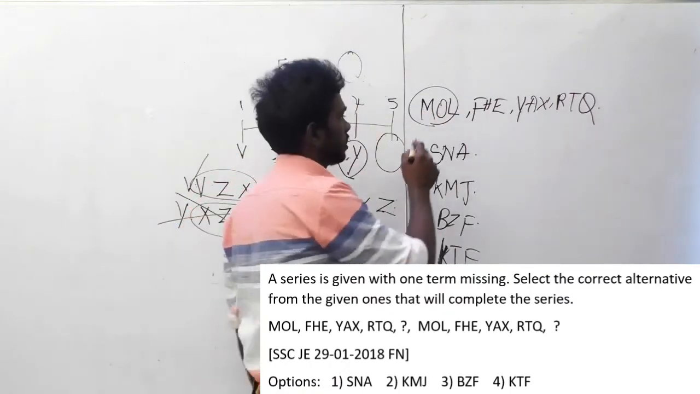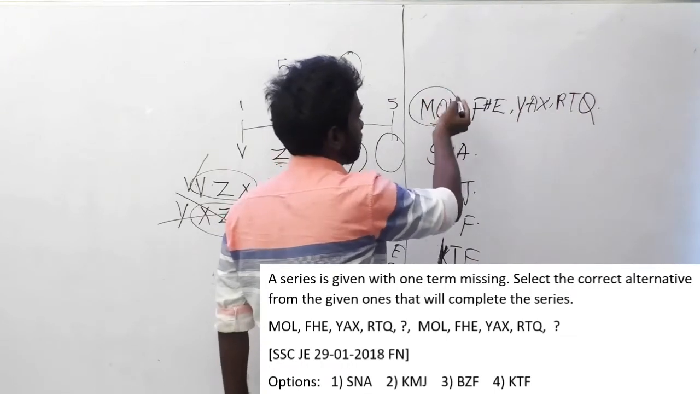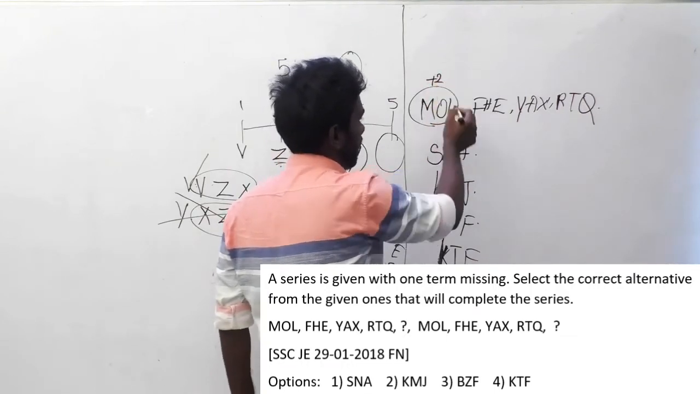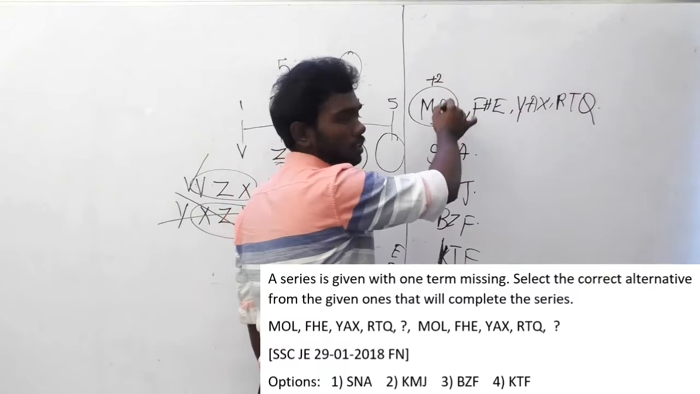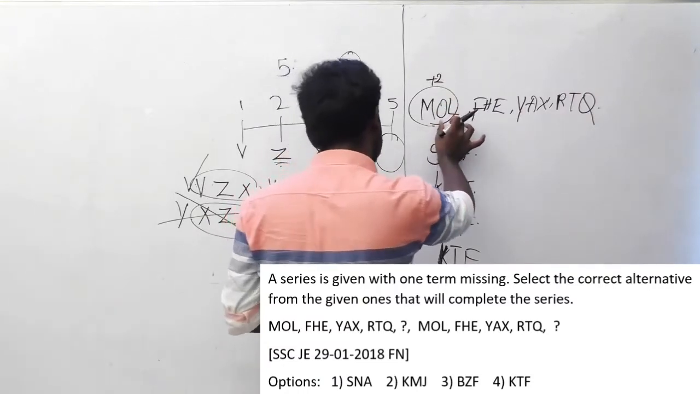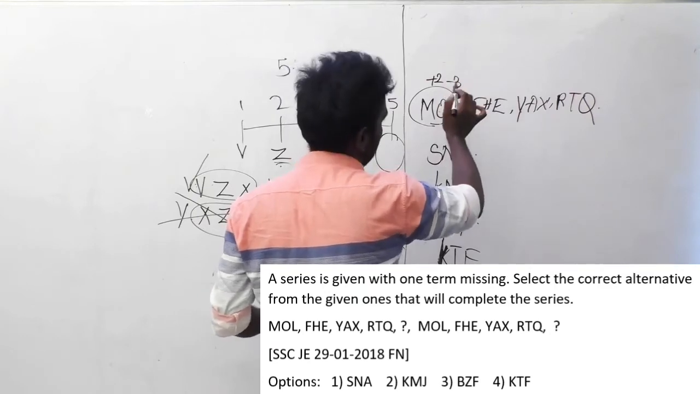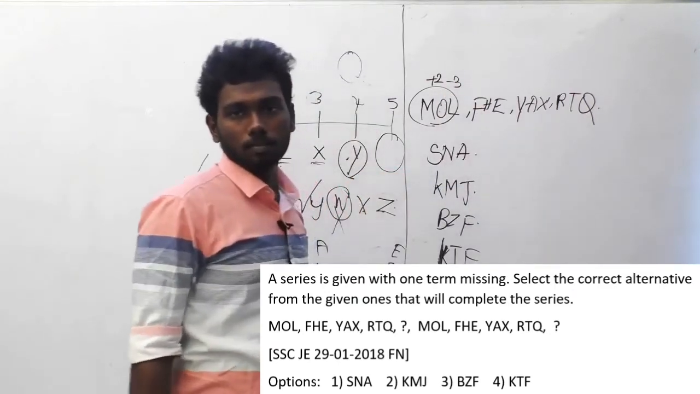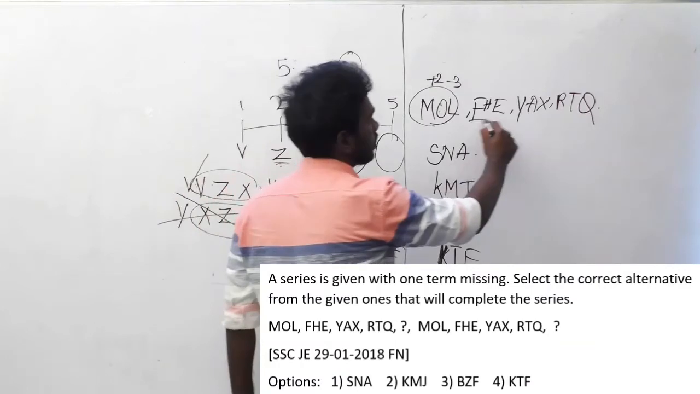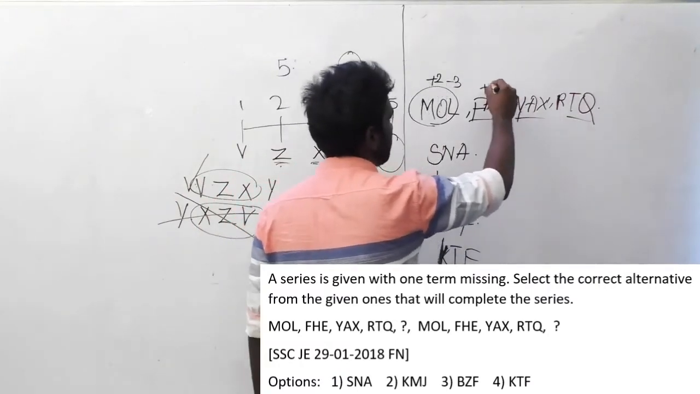What is the logic here? O comes 2 places after M, so it is plus 2. And what is the relation between O and L here? L comes minus 3 places before O. Am I right? Yeah, like that. If you check the logic for each and everything, the logic will be plus 2, minus